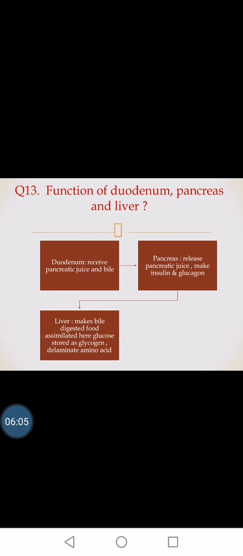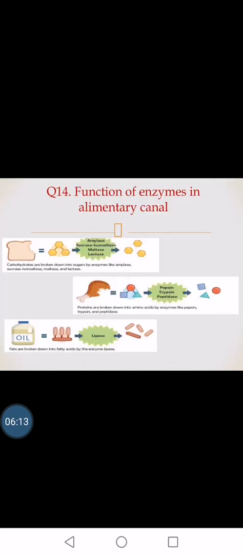And also assimilated here, like glucose is stored as glycogen, and deamination of amino acids also occurs in the liver. Then there are the different functions of enzymes in the alimentary canal. Carbohydrates are broken down by amylase enzymes into the simplest molecules, like lactase, maltase, isomaltase.